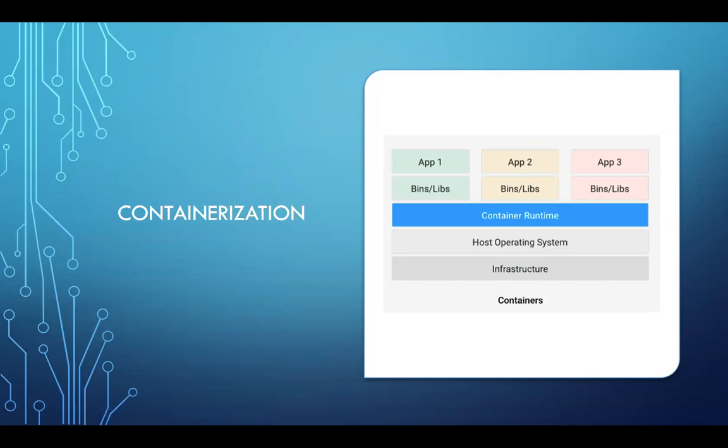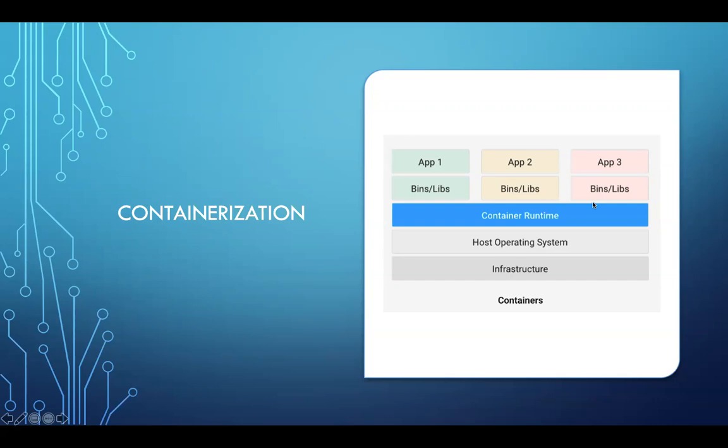So how does this work? You have your infrastructure, over which you have your host operating system. In contrast to virtual machines, containerization happens on an OS. So you need a host operating system, like a Windows machine, a Linux machine, or a Mac machine, in order to do containerization. That means containerization falls under operating system level virtualization rather than hardware level virtualization.